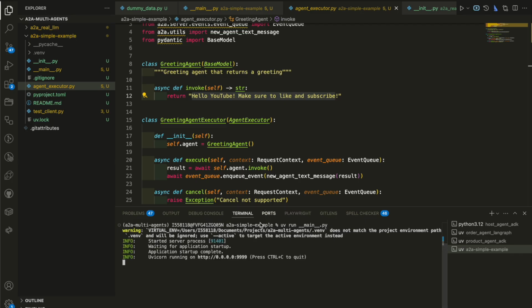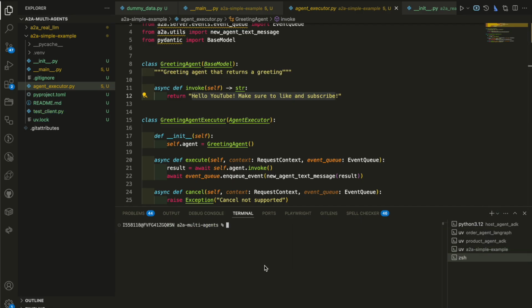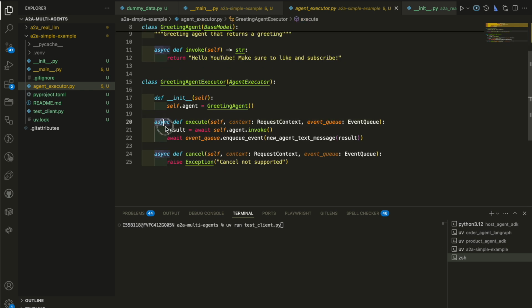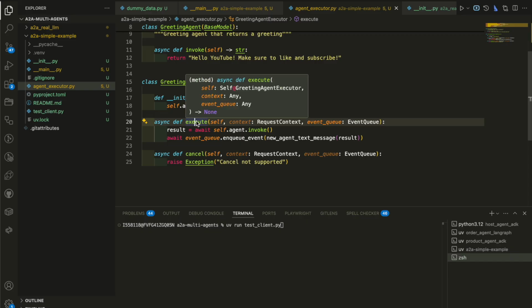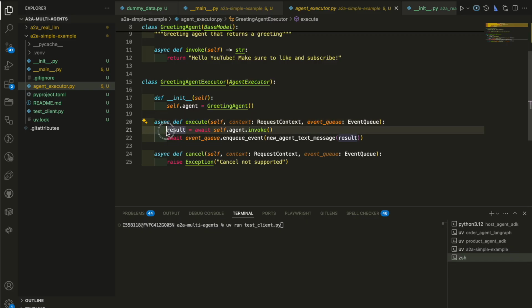Okay, so the server is running right now on 9999, and now let's open one more terminal. Before this happens, this is going to be very fast because it doesn't call any model yet. This is just simply to understand the A2A protocol. It's hard coded. You need to see that this execute function will be called automatically, because this is what the A2A protocol expects. So it's going to invoke this execute function. As long as you implement it, it will be called. And the implementation right now is that it calls this invoke, which you are going to see.